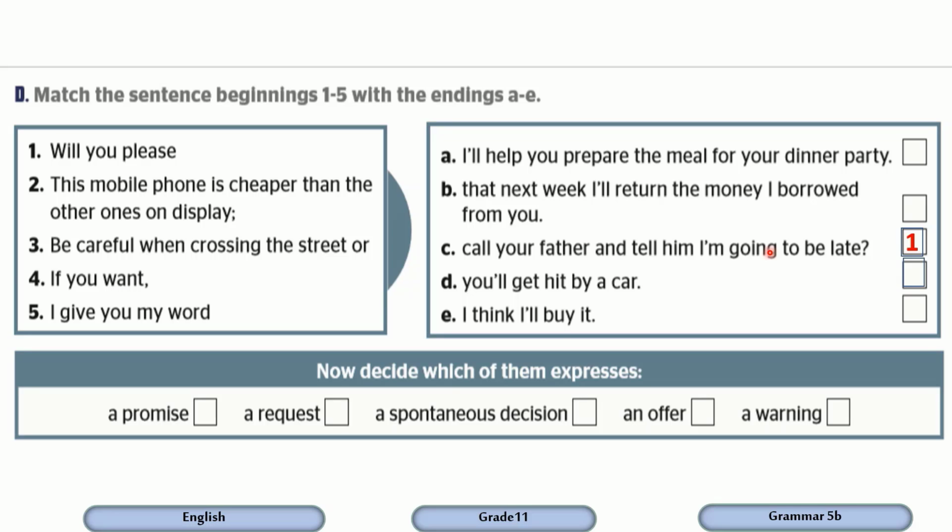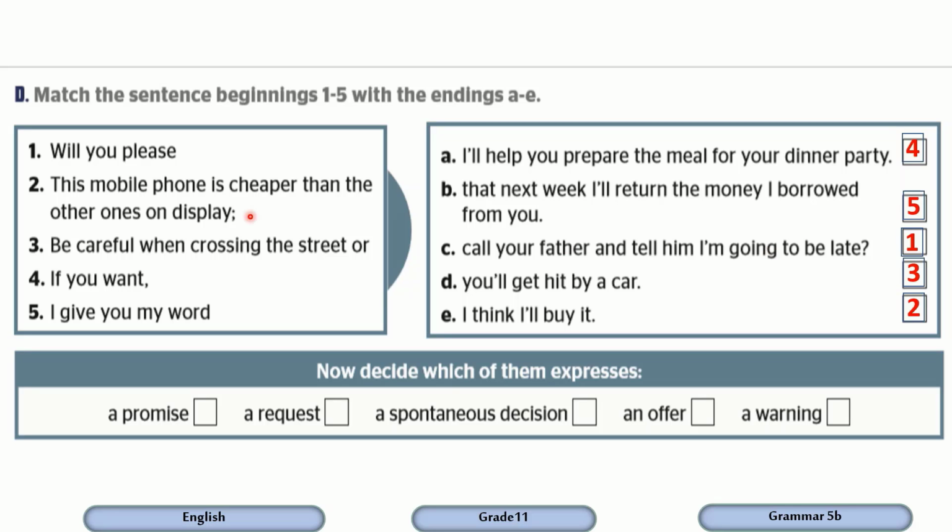Yes, will you please call your father and tell him I am going to be late? Number 2, this mobile phone is cheaper than the other ones on display. I think I will buy it. Number 3, be careful when crossing the street, or you'll get hit by a car. Number 4, if you want, I will help you prepare the meal for your dinner party. And finally, I give you my word that next week I'll return the money I borrowed from you.